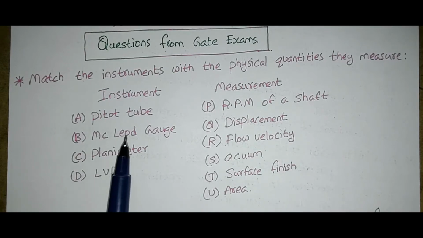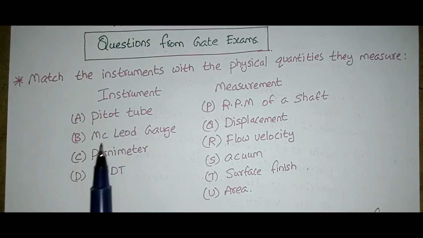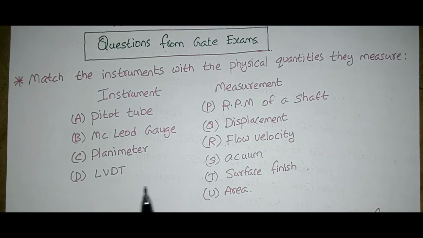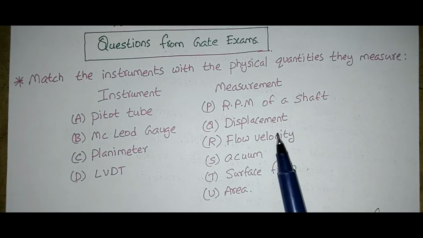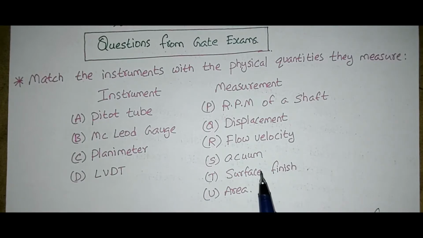The instruments given are pitot tube, Macleod gauge, planimeter, LVDT. The measurements are RPM of a shaft, displacement, flow velocity, vacuum, surface finish, area. Now we will see which option is suitable for the given question.